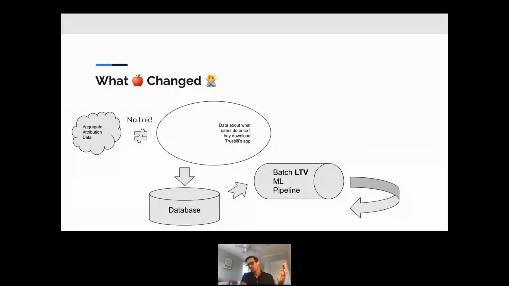So for example, we can still know exactly how many installs Facebook drove yesterday. We might know how many installs a particular ad campaign drove, but we can't link that to any single particular user on Truebill's side, in the product, and that creates ad measurement problems, right? Because this user-level LTV model we had built no longer works.